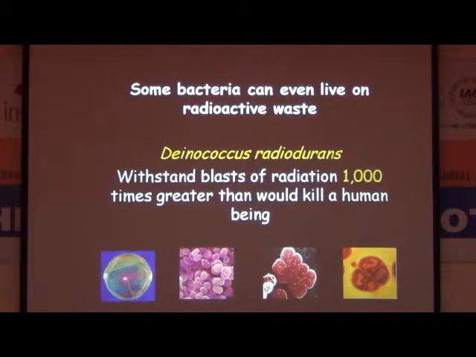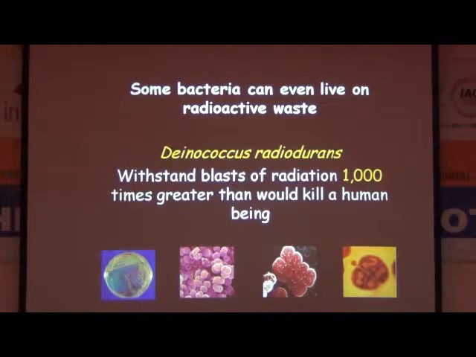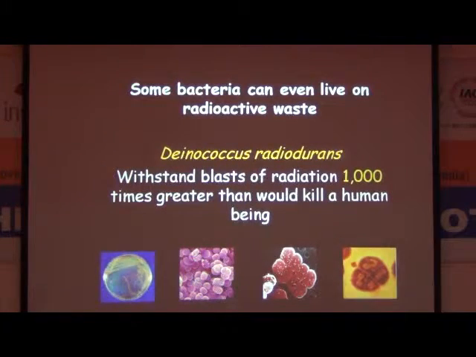If you see in plate, growth looks like this, and you can see these are dividing cells, and if you take cross section, it looks like this because it has 4 sets of chromosomes. Normally bacteria have 1 chromosome, it has 4 sets of chromosomes. Why? See, it can withstand a blast of radiation 1000 times greater than would kill a human being. This bacteria can withstand 1000 times the radiation dose that kills a human being.